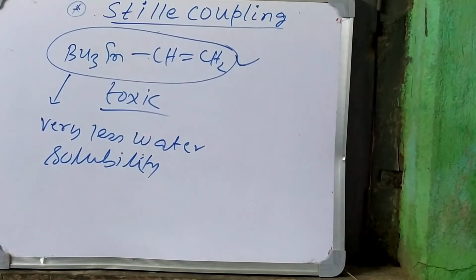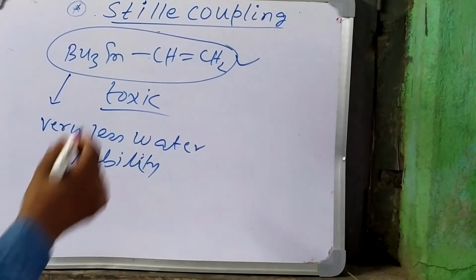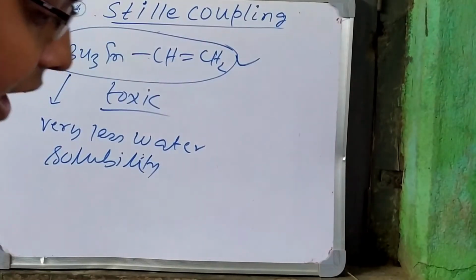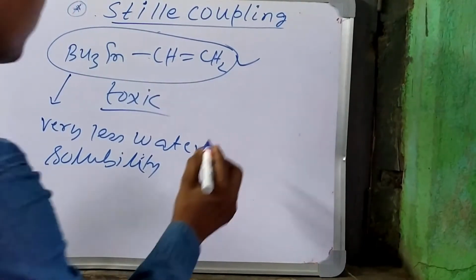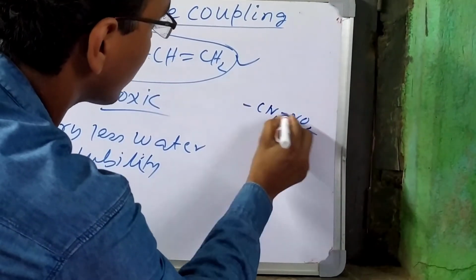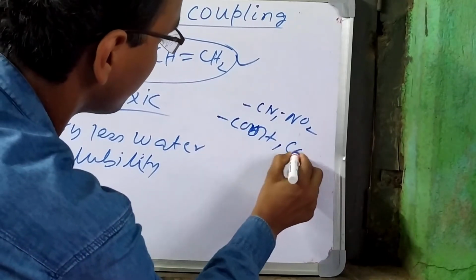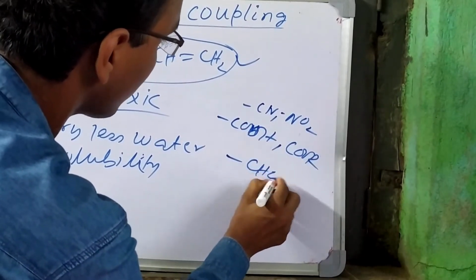Another thing is the advantage: we have seen that in the Suzuki-Miyaura coupling, activation by base was needed, but here no activation is needed. And a large number of groups like CN, NO2, acid, ester, and even CHO can be tolerated.